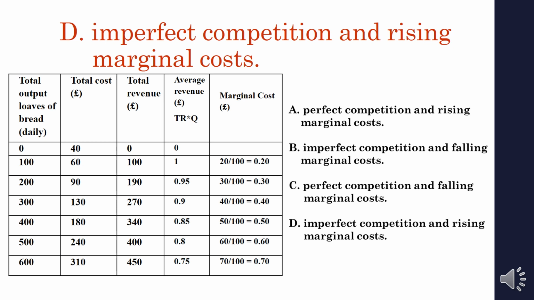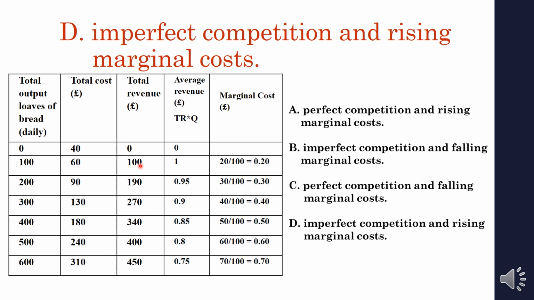So what I did is that everywhere we have to understand whether it is perfect competition or imperfect competition. For that we need average revenue. If average revenue is constant, it is perfect competition. If average revenue is changing, it is imperfect competition. So I just calculated average revenue from the table. For example, total revenue divided by number of units.